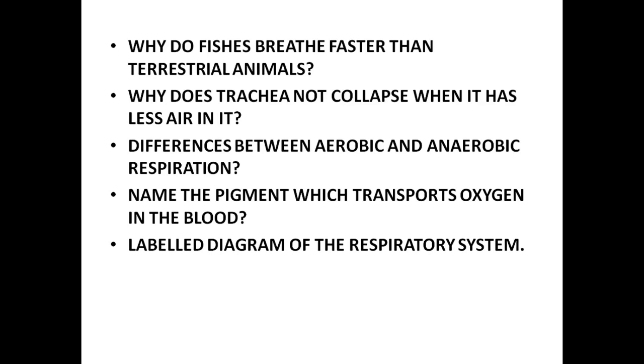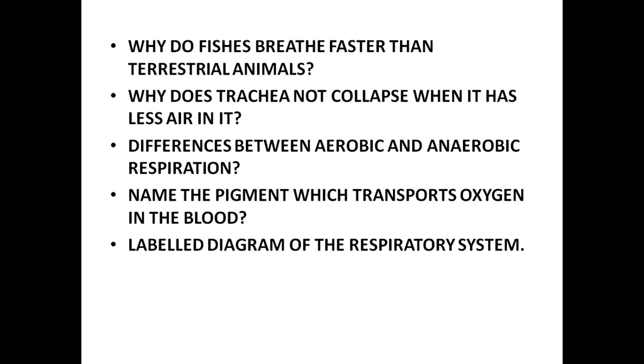Next, label the diagram of the respiratory system. Try to remember the diagram of the respiratory system, where you have to mark the nostril, the nasal cavity, then the trachea, bronchi, bronchioles, alveoli, lungs, diaphragm, and even the larynx and pharynx. So that's about the respiratory system.